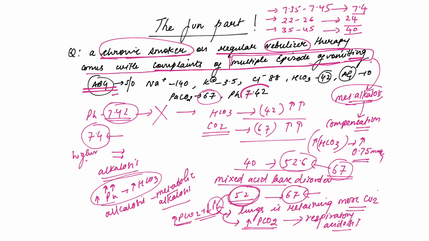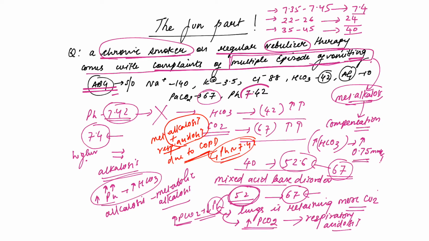So the patient here is having a dual component. He has metabolic alkalosis secondary to vomiting plus respiratory acidosis due to chronic smoking, due to COPD that he has. And because of alkalosis and acidosis, the pH actually is nearer to normal, only slightly raised. So yeah, let's move on to the next question.